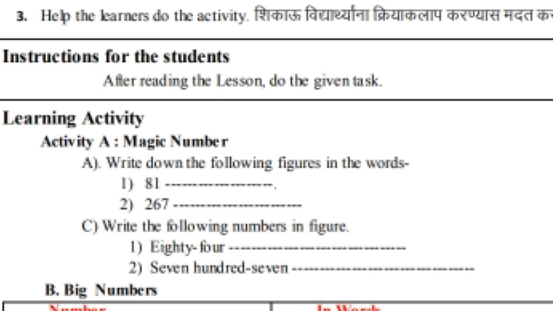Now, learning activity, magic numbers. Write down the following figures in words. There are two figures given, 81 and 267. So we are going to write the following figures in words. Let us start.